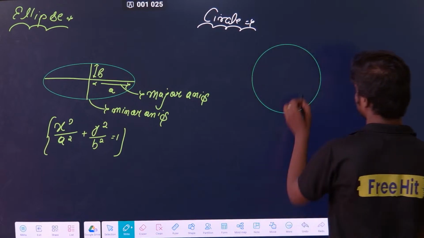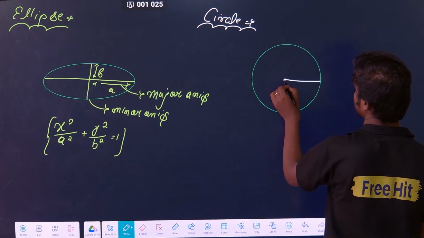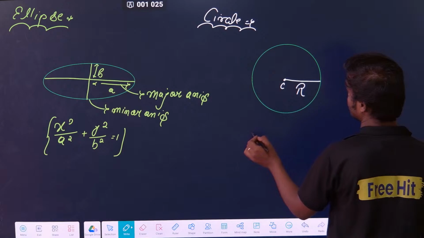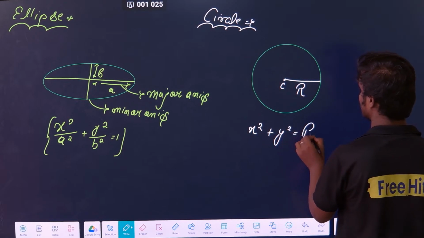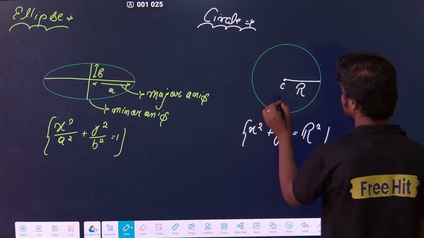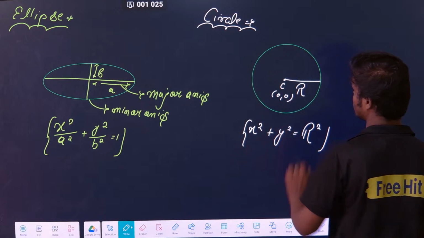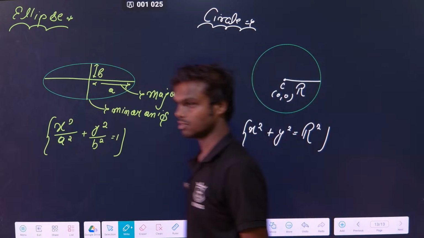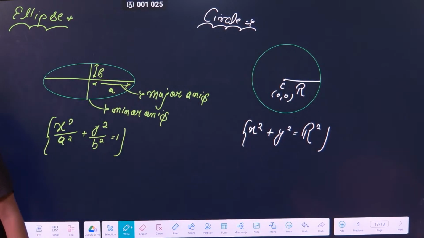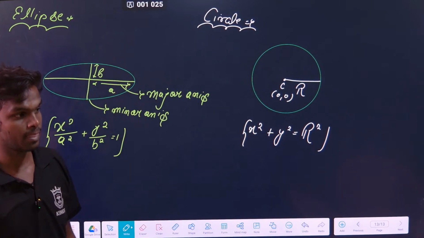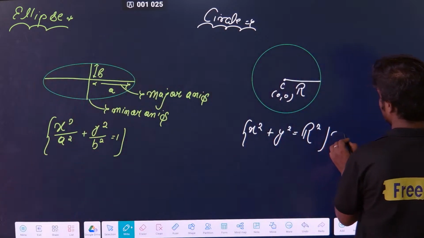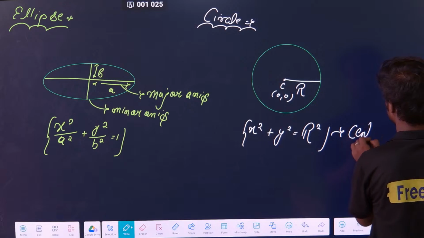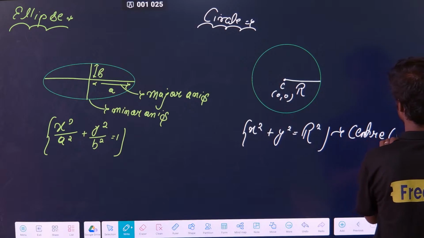Next is the circle. Suppose this is my center and this is the radius. What is the equation? X square plus y square is equal to r square. That is a simple thing. I am talking about a special case when my center is 0 0. It is not necessary that the center will always be 0 0, it can be anything, but here we have taken the center as 0 0.